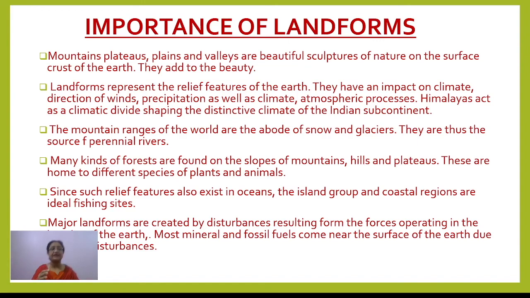So these help in the development of biodiversity. Then next, in the coastal areas, especially the islands or the archipelagos and all, you will find several fishing sites develop.